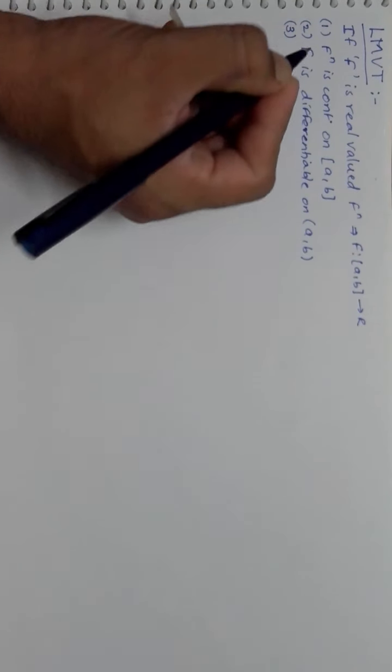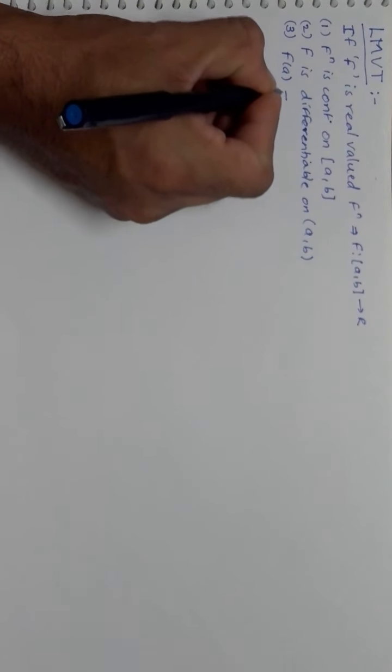Here I will add one point, which is not in the definition part, but it is only for us to remember: f of a must not be equal to f of b. I am taking this point, it is not part of the statement or the definition. I am just taking it to make sure that I am not using Rolle's theorem, because in Rolle's theorem the third condition is f of a is equal to f of b.